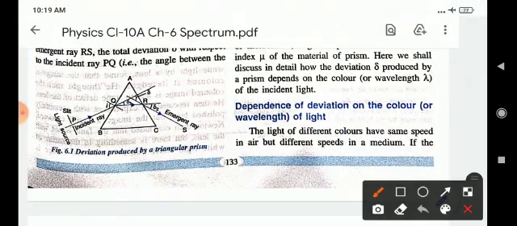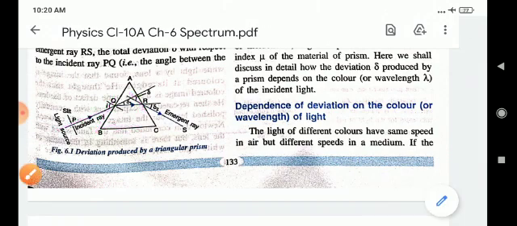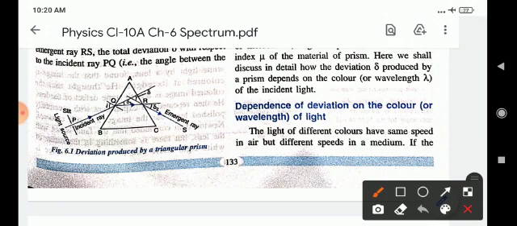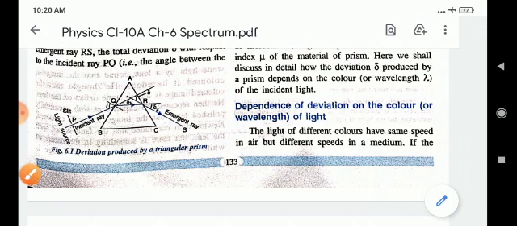In this figure, the deviation produced by a triangular prism: when a light ray PQ of a single color enters a triangular prism, that is ABC, it gets deviated, say by the angle delta 1, towards the base BC at the first surface AB of the prism, and travels straight as QR inside the prism.